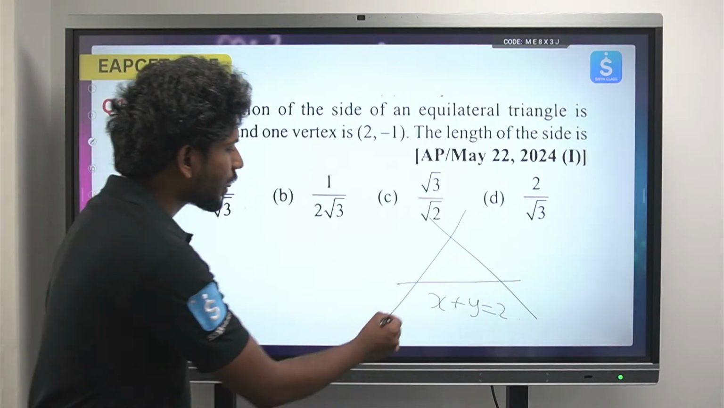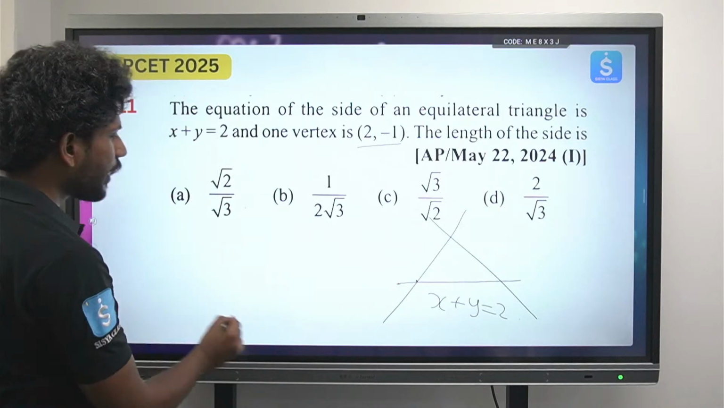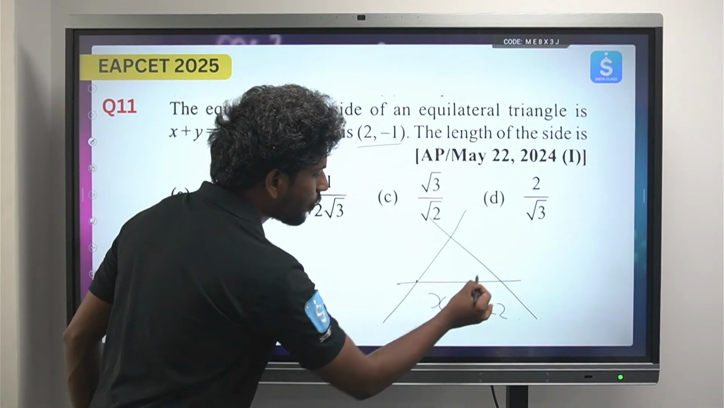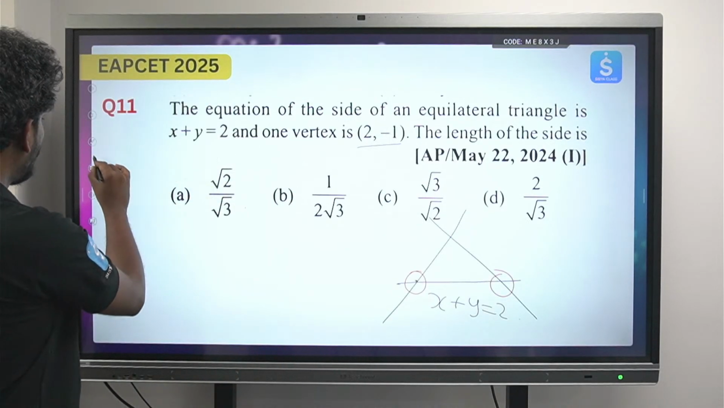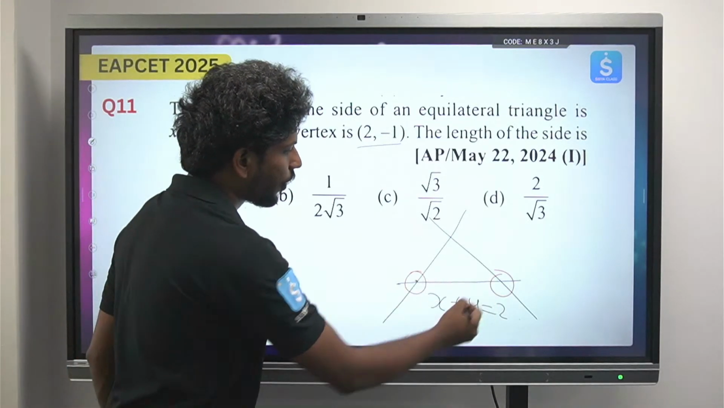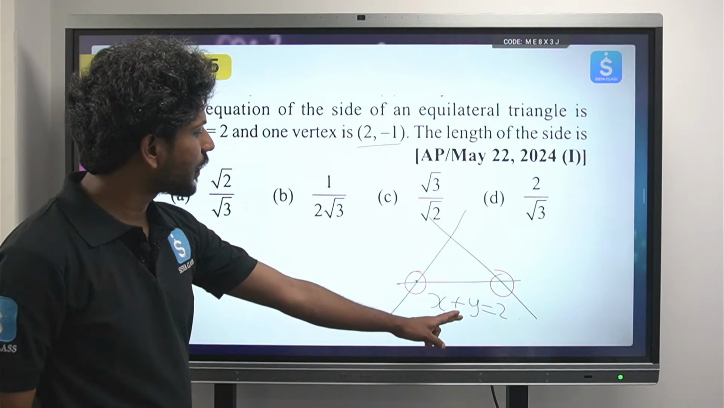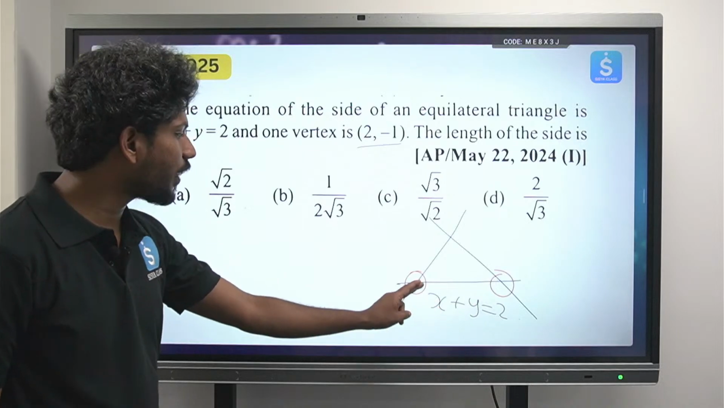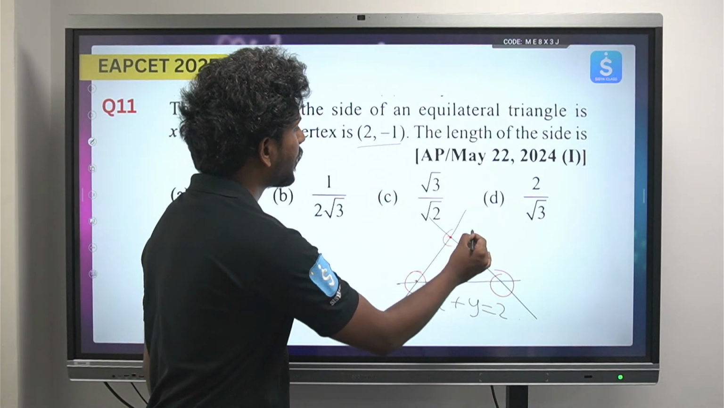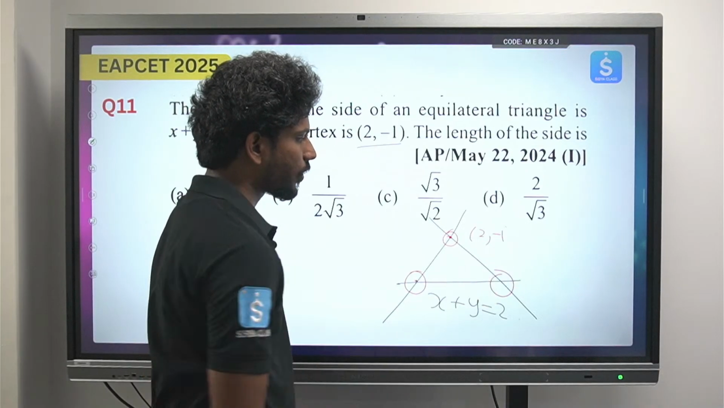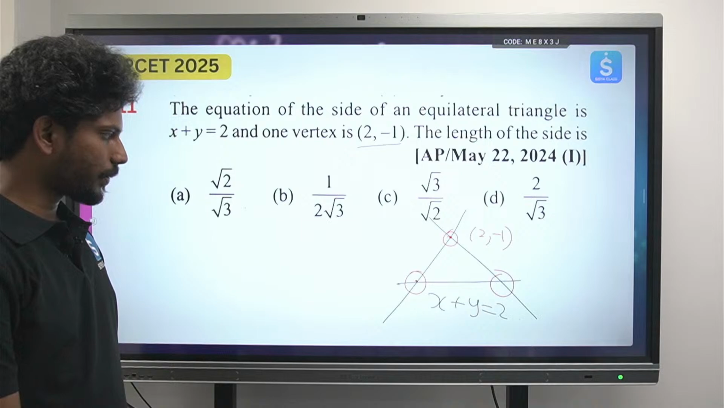So suppose if it would be either this point or this point, then it should definitely satisfy the equation. 2 minus 1, that is 1, is equal to 2? So definitely this point is not lying over here. So this point is definitely 2 comma minus 1. It is here. Okay, now the length of the side of the equilateral triangle is